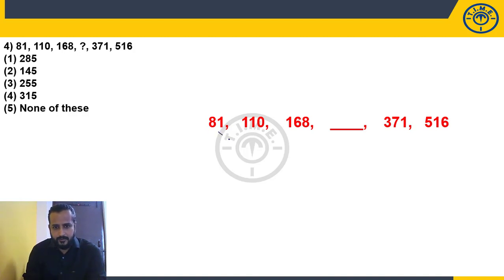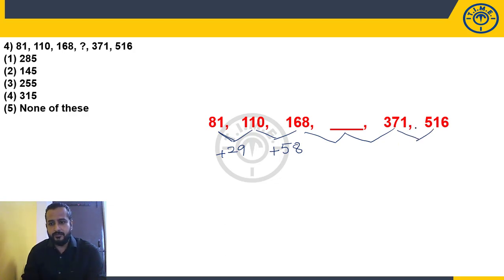Now observe it. 81 and 110. How much is it increased by? Plus 29. 110 and 168, how much is it increased by? Plus 58. Now here to here we need to find one number, and here to here also we need to find one number. 371, 516. What is the difference between these two numbers?